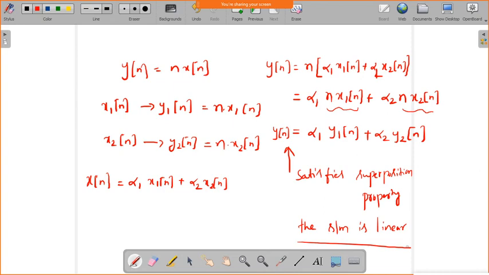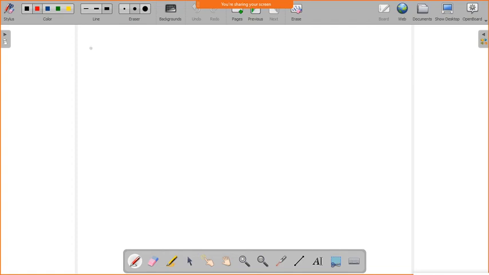Let's take one more problem. For the following systems, we check only the linearity and time invariant properties.